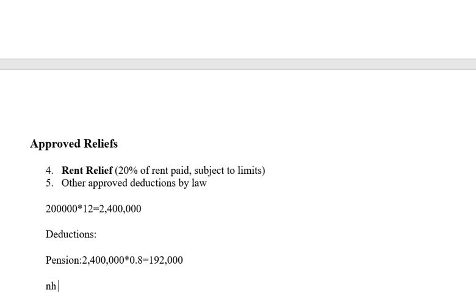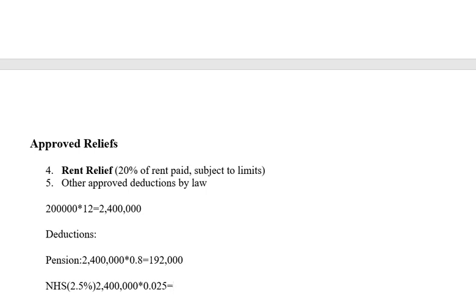Then let's assume that you are contributing to the National Health Insurance scheme. I think it is 2.5%, if I'm not mistaken. That's if you are contributing. So with your 2.5% on 2.4 million, we multiply by 0.025.